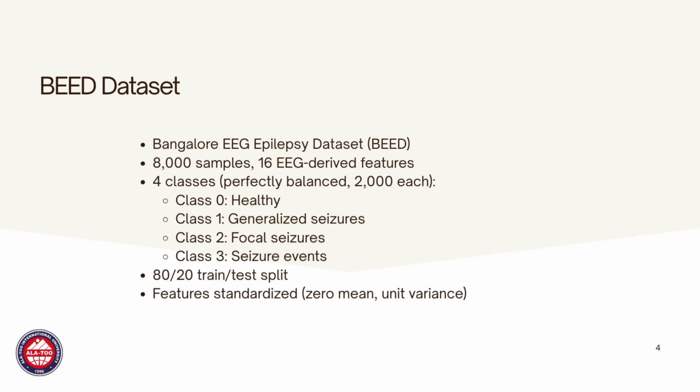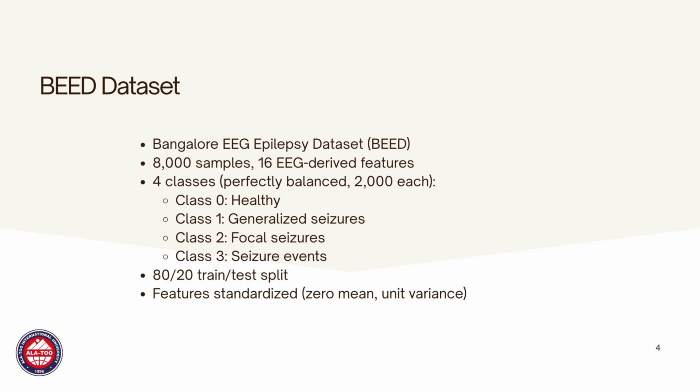Let me now describe the data we used in our experiments. We used a publicly available dataset called the Bangalore EEG Epilepsy Dataset, or BEAT for short. This dataset contains 8,000 samples, and each sample has 16 features derived from EEG recordings. The dataset has 4 classes, and importantly, it's perfectly balanced. Each class has exactly 2,000 samples.